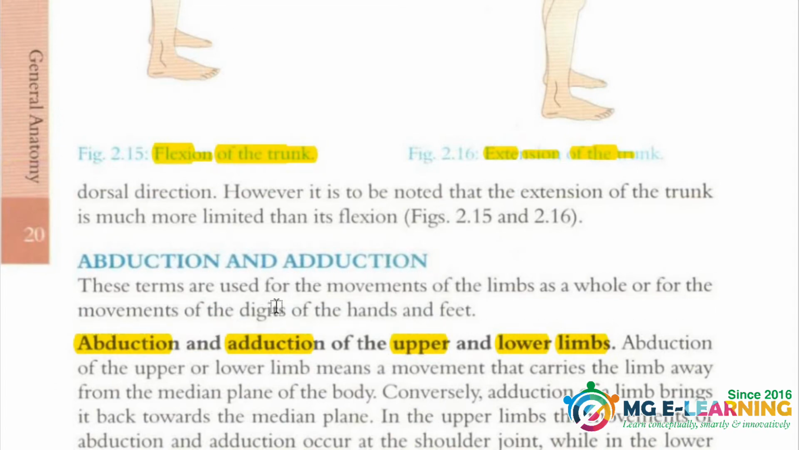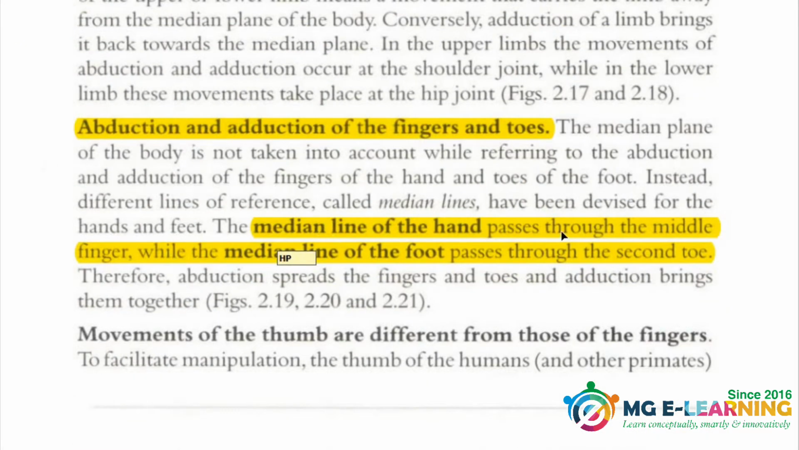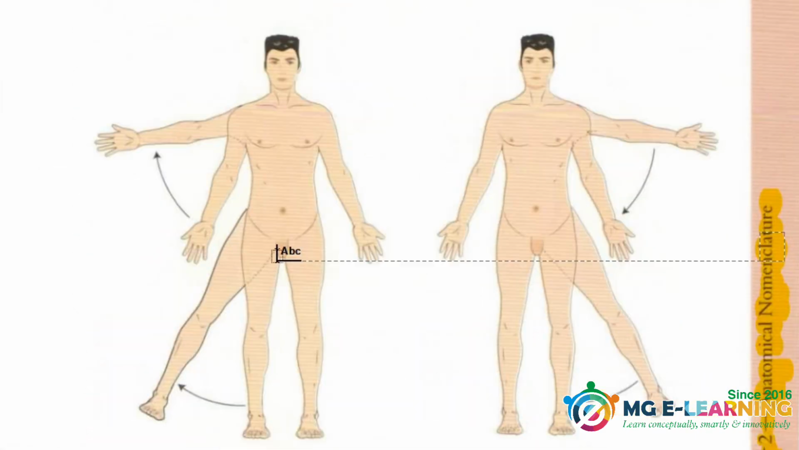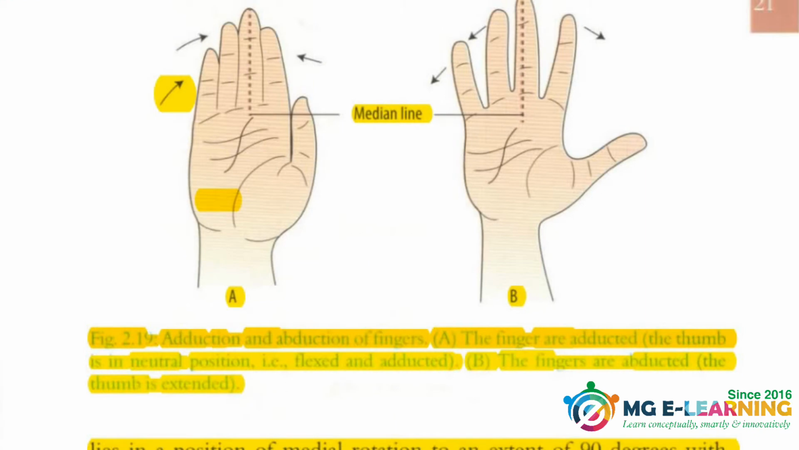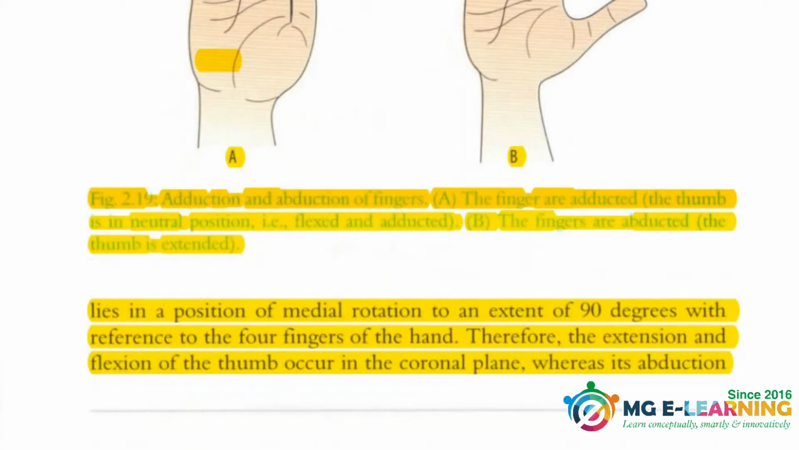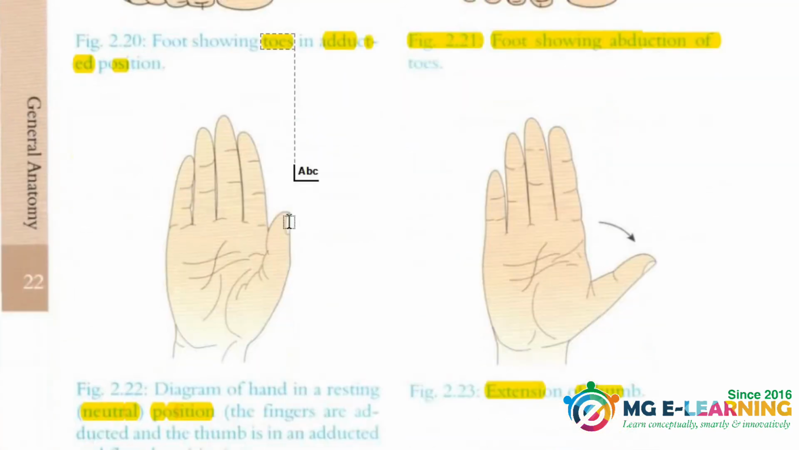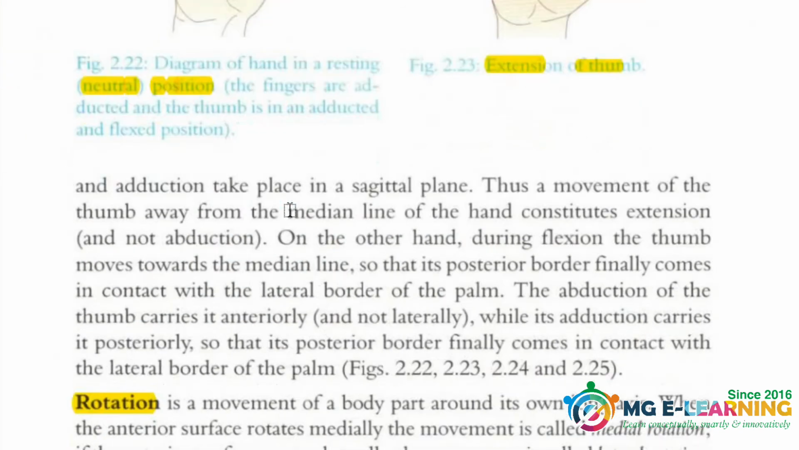Now is the abduction and adduction. This is again important. You have to know this. What is the medial line of the hand and what is the medial line of the foot. This is again important. This is again an important movement of the hip joint. This is the movement of the hand fingers, abduction and adduction. This is about the foot movements, abduction and adduction. So you better do the diagrams and you will grasp the concept thoroughly.